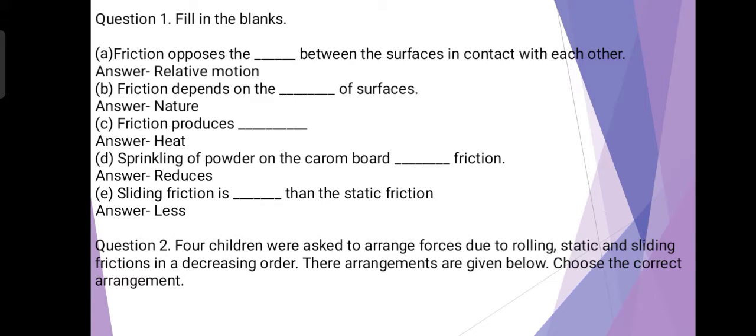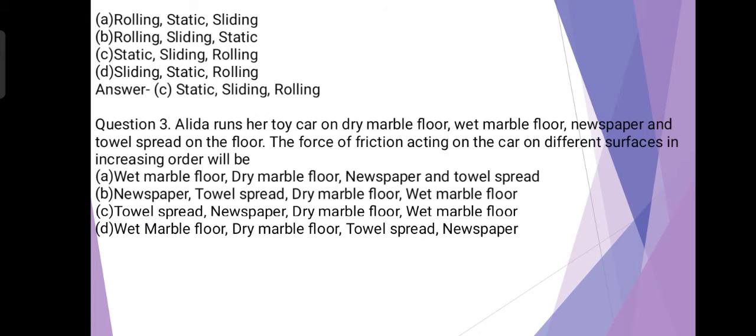Question number 2. 4 children were asked to arrange forces due to rolling, static and sliding frictions in a decreasing order. Their arrangements are given below. Choose the correct arrangement. The arrangements are: A. Rolling, static, sliding. B. Rolling, sliding, static. C. Static, sliding, rolling. D. Sliding, static, rolling. The answer is C. Static, sliding, rolling.